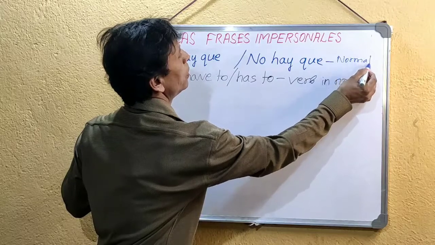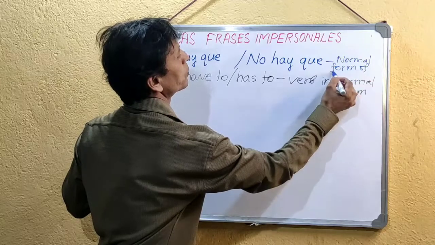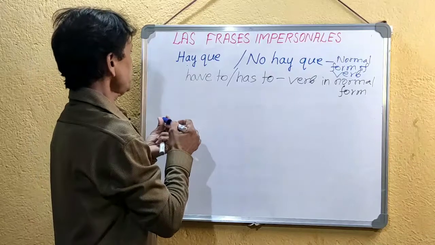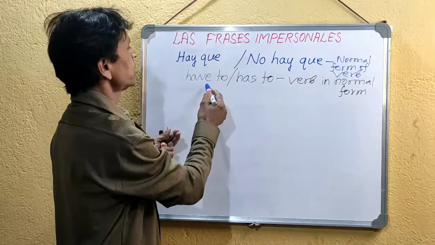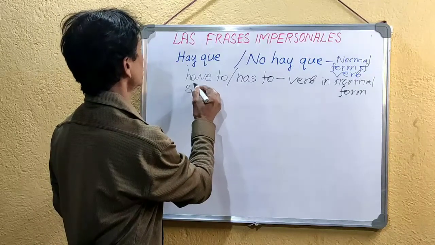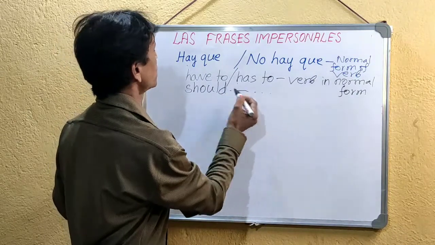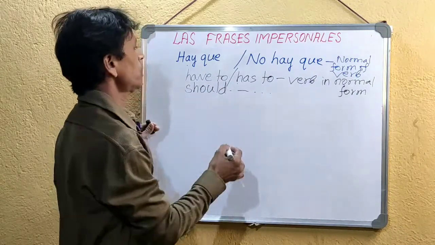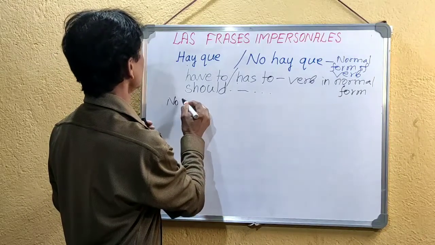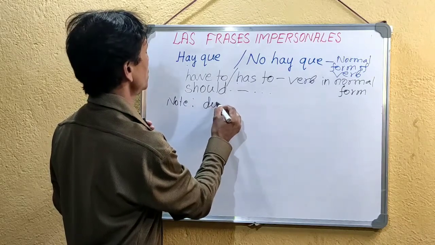Normal form of verb. So always there is a sense of, as I showed, have to, has to, in the sense of should, in the sense of duty. The sense will be everywhere as a, you can take a note, the sense will be always a matter of duty,